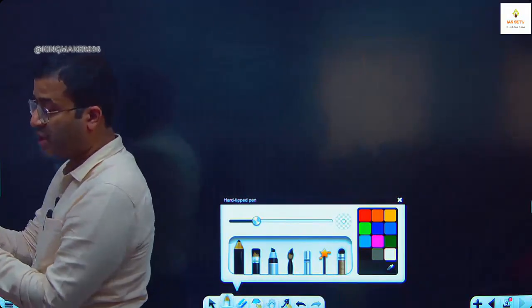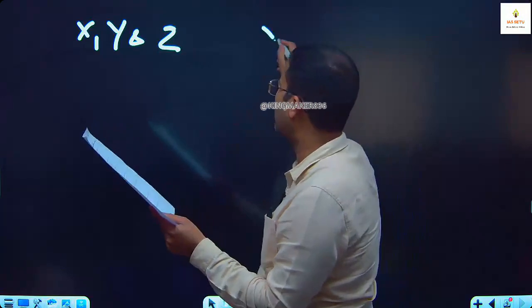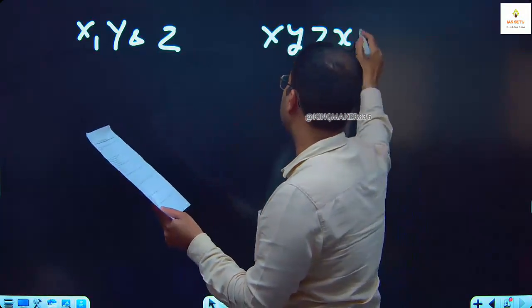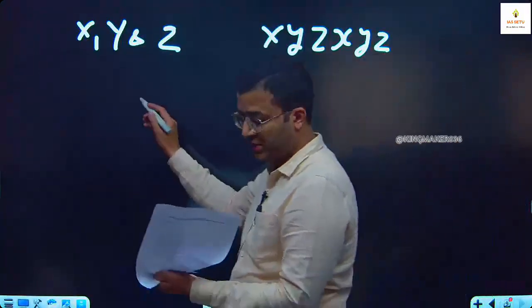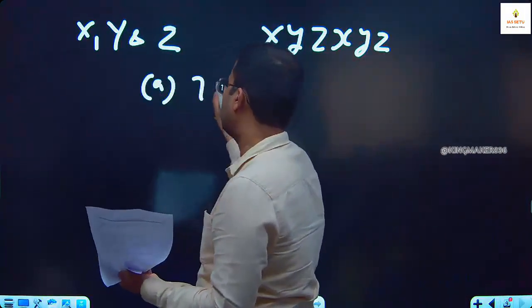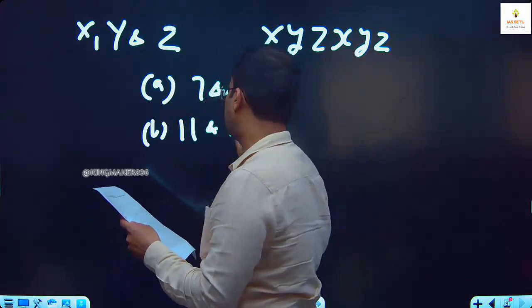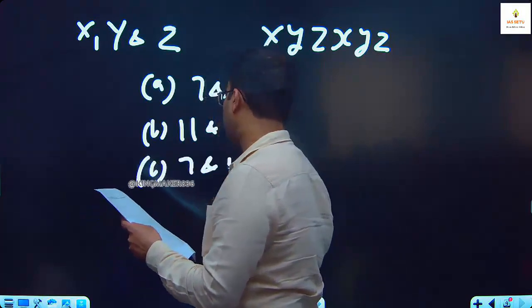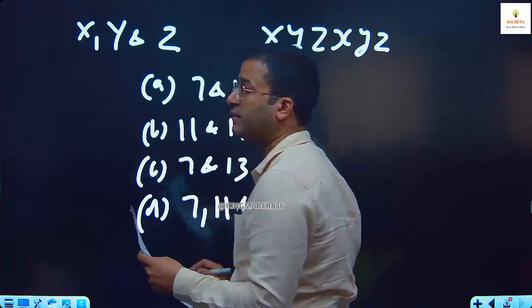Question number 6: for any choice of values of x, y and z, it means x, y, z can be same, can be different, the 6-digit number in the form of xyzxyz is always divisible by. Answer options are written. Option A is 7 and 11 only. Option B is 11 and 13 only. Option C is 7 and 13 only. Option D is 7, 11 and 13.